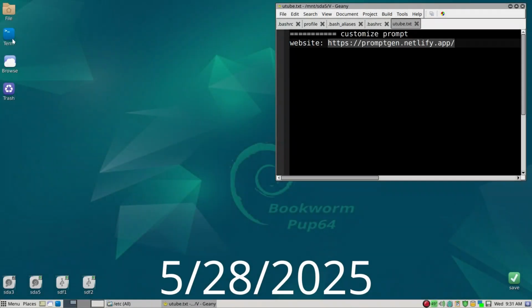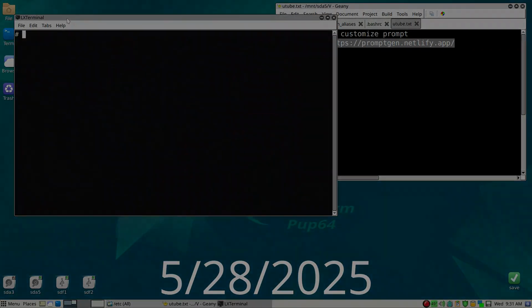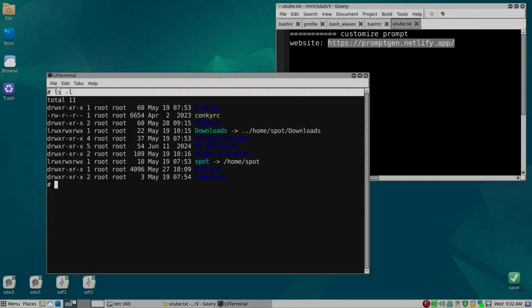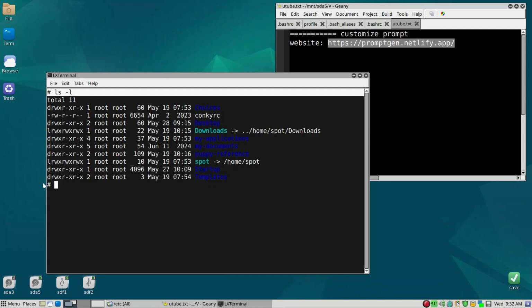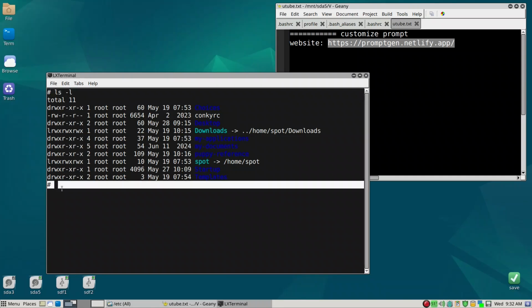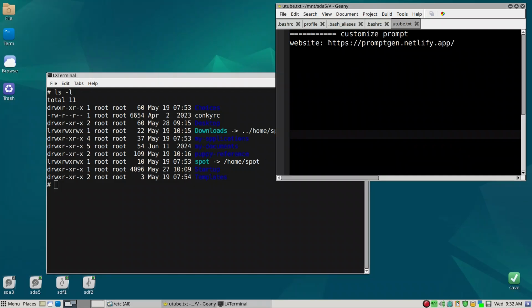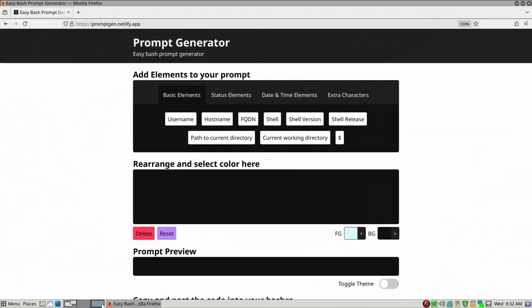Open up an LXTerminal, and what you see is this, or something very similar. I notice that it's very close to the edge, which I prefer not to have. So I wanted to customize this here, and that's called a prompt. This website is very helpful in customizing this prompt. So let's go over to the website.